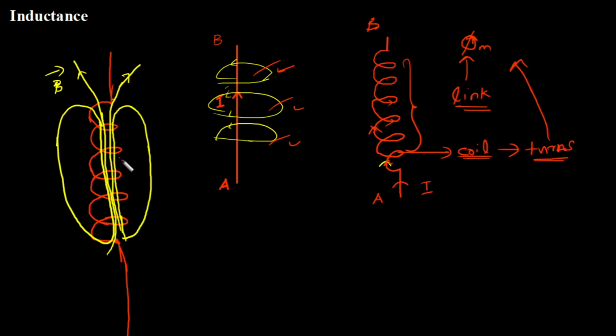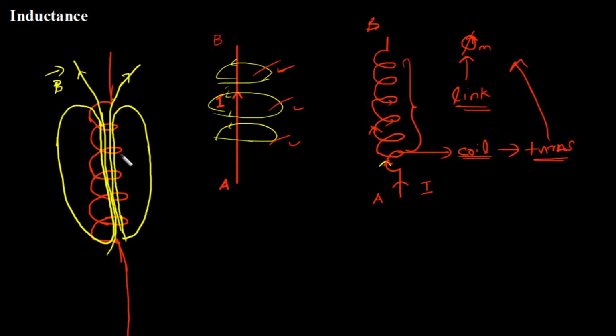Okay. Now, since this is an inductor producing magnetic field, this is going to produce something known as self-inductance. Self-inductance is a physical quantity which will be produced if and only if a conductor has magnetic field linking with it.